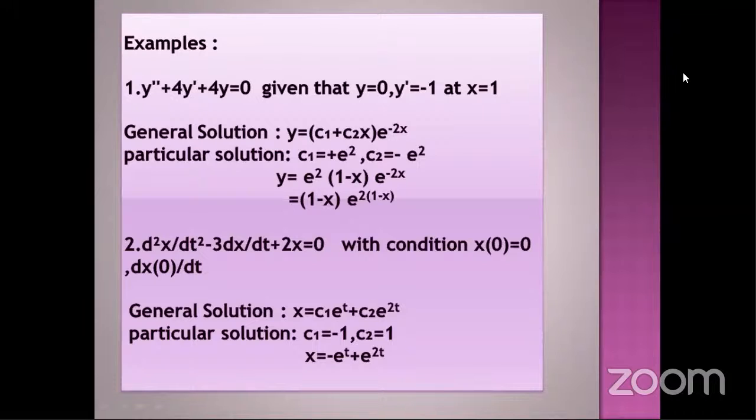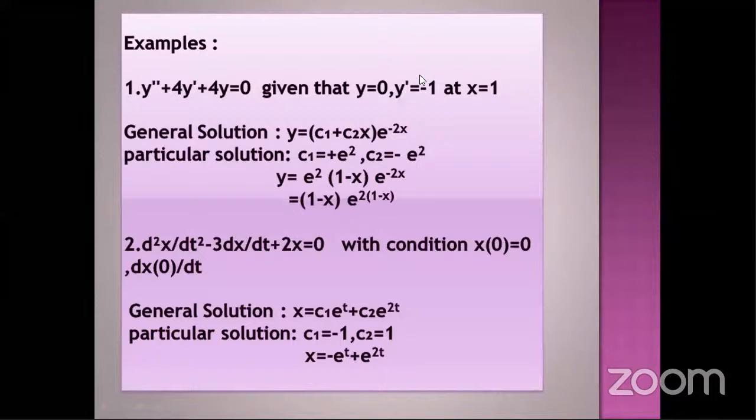Here in this example, y double dash plus 4y dash plus 4y equals 0. This is my differential equation. For that, I am getting a general solution y equals c1 plus c2 x into e power minus 2x, where c1 and c2 are the two arbitrary constants because here my order is 2. On the other hand, to find a particular solution, we need initial values.